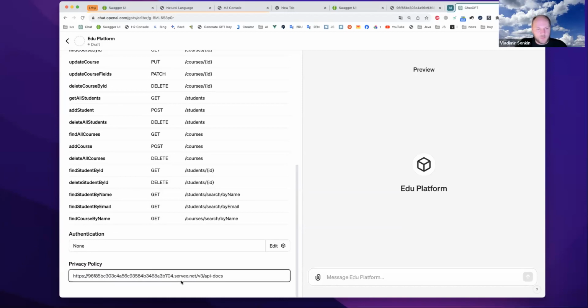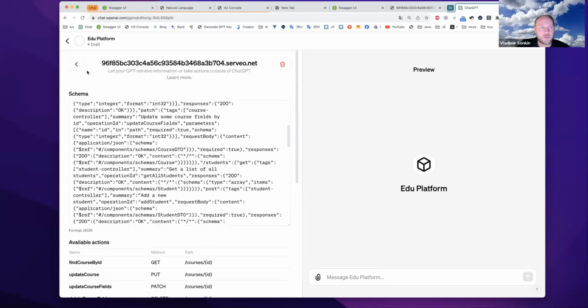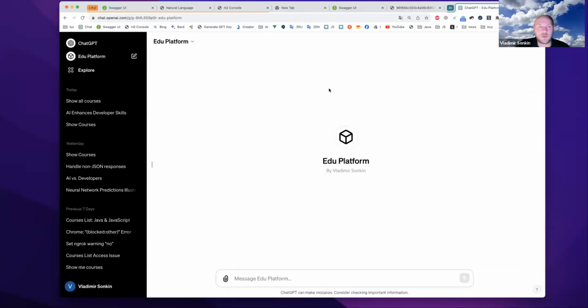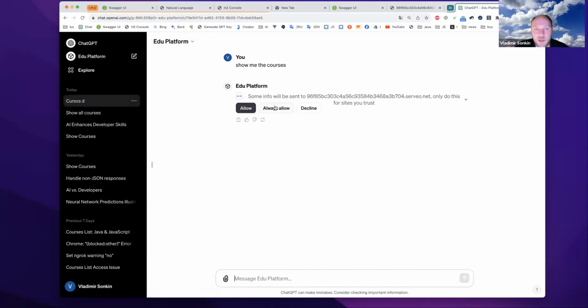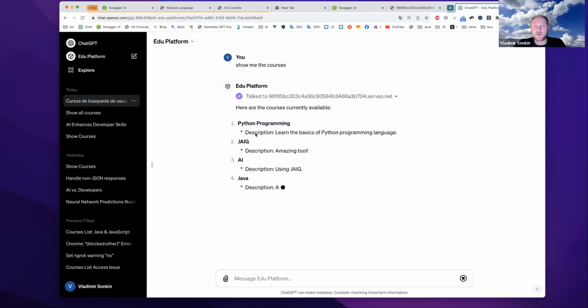I will also add the policy. Just policy. Fine, I will save it. Only people with link. I can share the link now. You will be able to also try. And what we can do here, show me the courses. Now it will be connected to my system, to my database. Always allow. I have created my custom GPT with connection to my data.